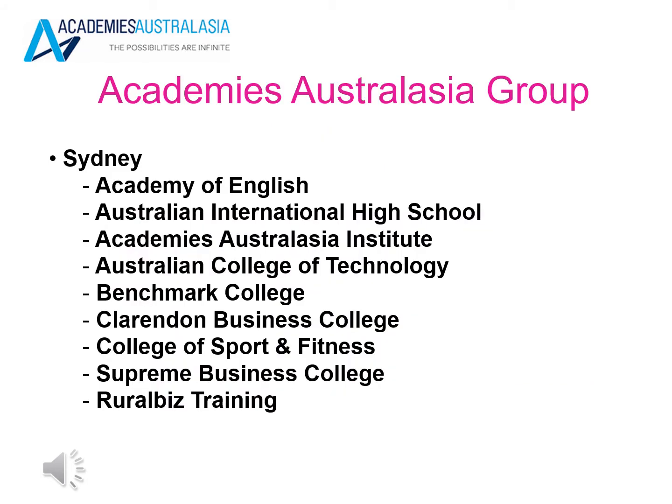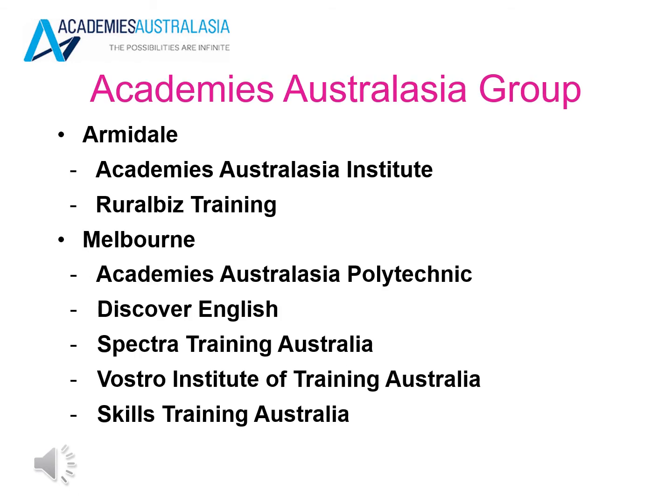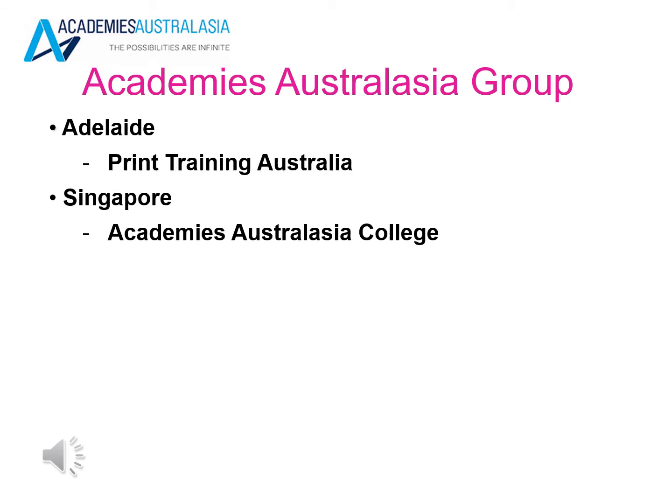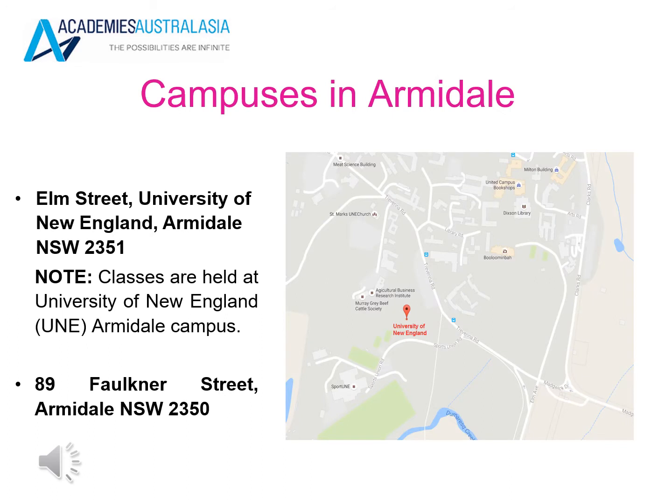Academies Australasia Group has colleges in Sydney, Armidale, which includes Academies Australasia Institute and Rural Biz Training, Melbourne, Brisbane, the Gold Coast, Perth, Adelaide and Singapore. Please refer here to the location of the campuses in Armidale.